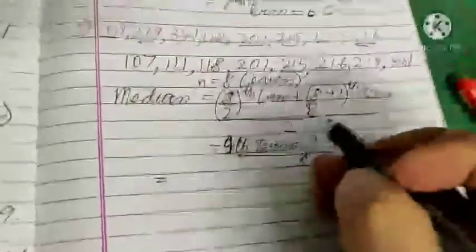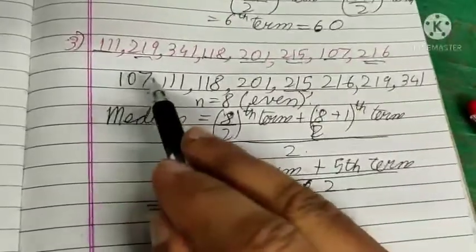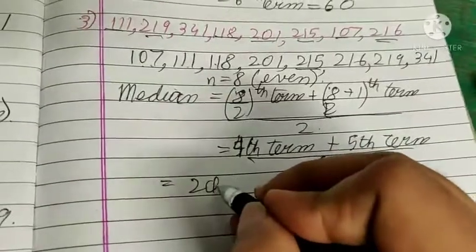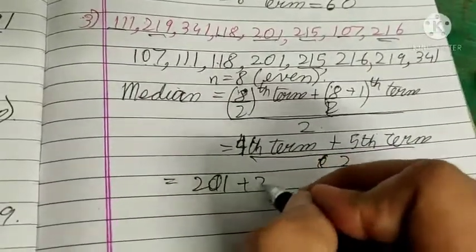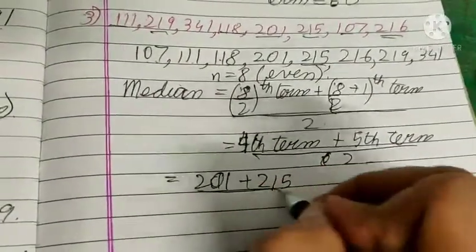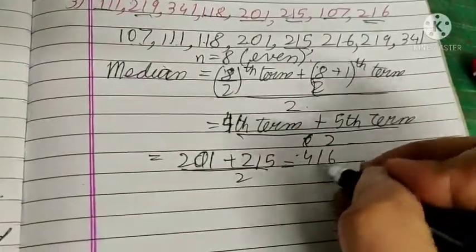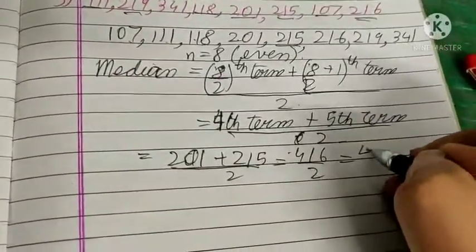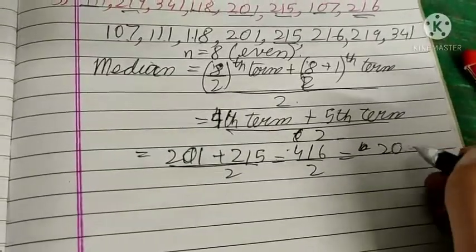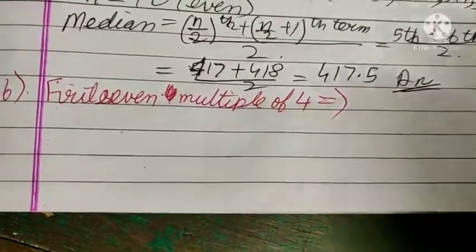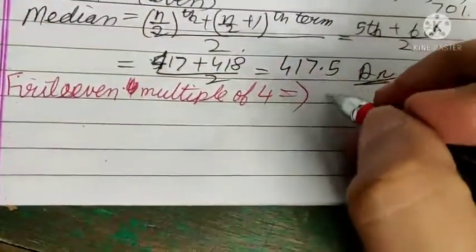Here our 4th term is 201, 5th term is 215. 201 plus 215 is 416, upon 2, that is 208. 208 is the median.